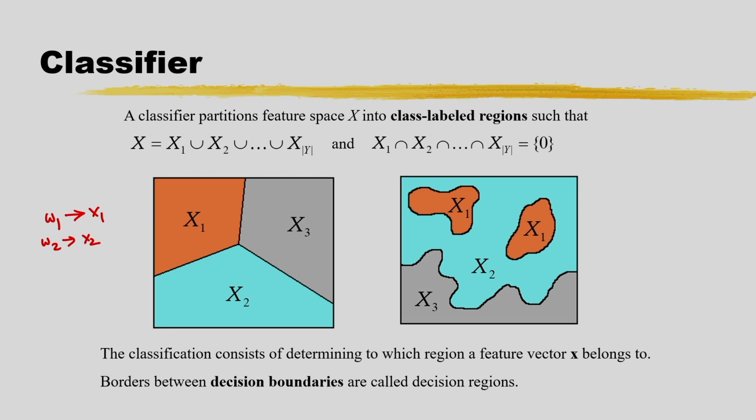In the second figure, I am not getting a linear decision boundary. Here x is nothing but x1 union x2 union and so on. This is the total space, the feature space.